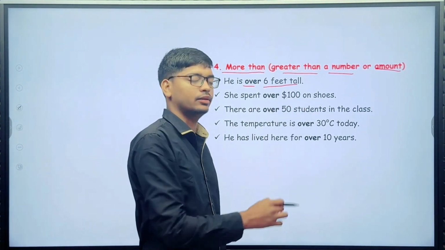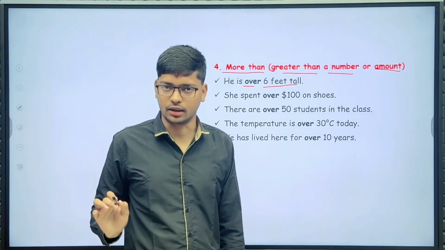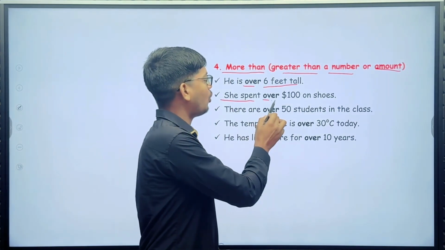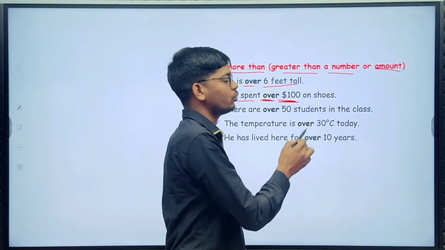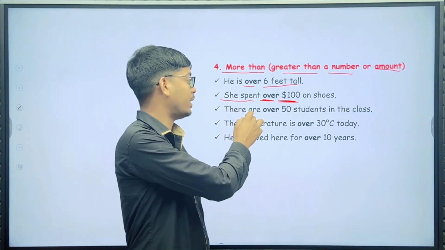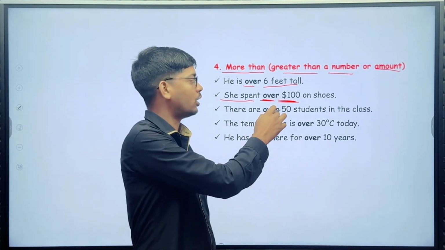He is over 6 feet tall. Next, she spent over $100 on shoes.